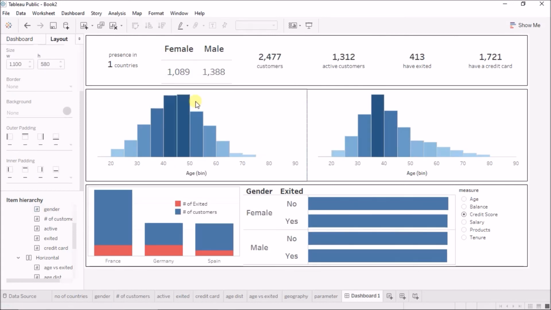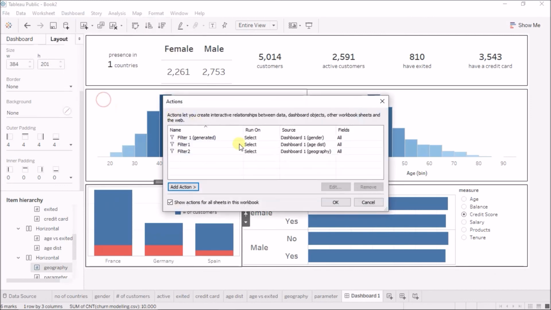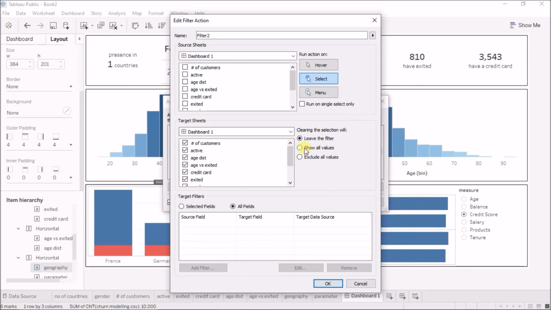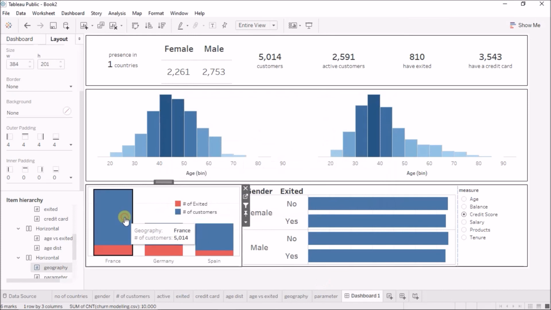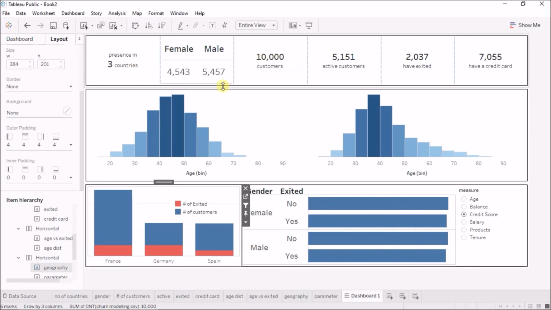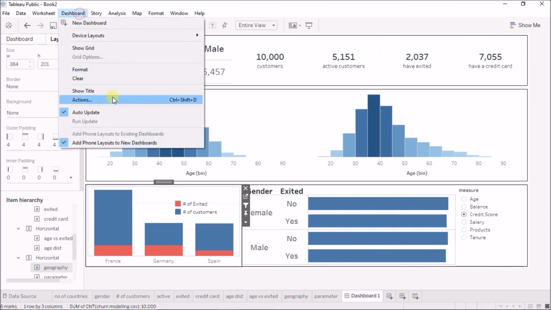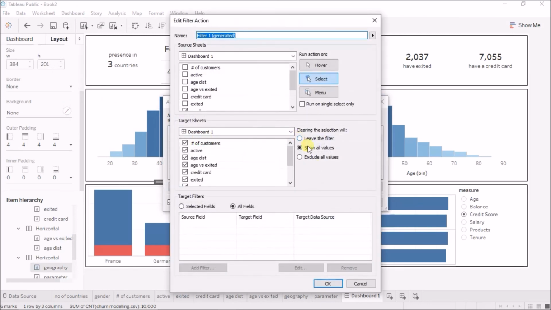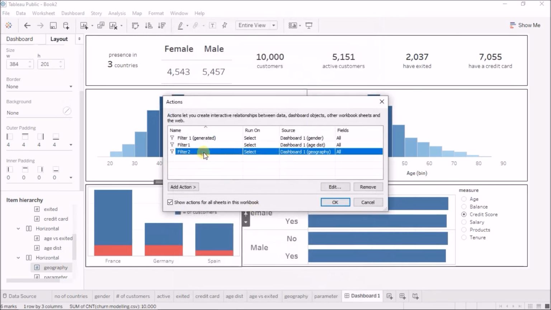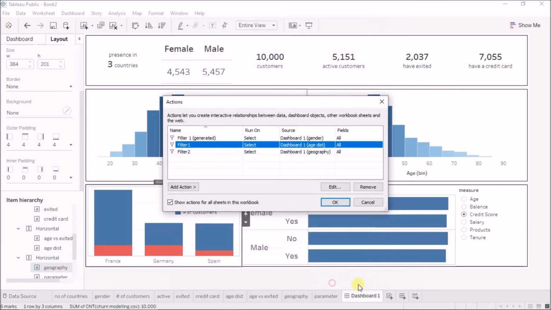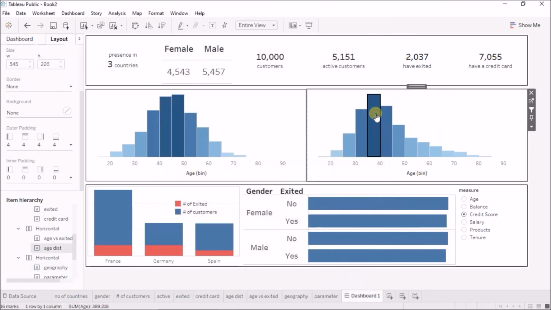Now if I click on female, there is some issue. One more thing I need to do is come to actions, and see what happens when I deselect the particular filter. So for geography, if I edit this, show all the values. So when I click, it is going to show me France, and when I uncheck, it will show me the full results. I'll do it for the other filters as well. For filter 1, show all values is automatically selected. So now if I deselect after selecting anything, it will be back to the normal case of all the 10,000 customers.